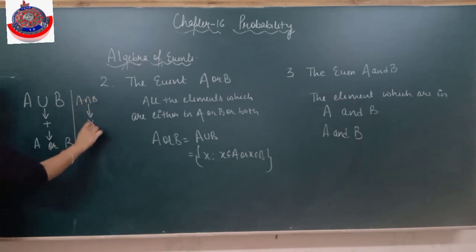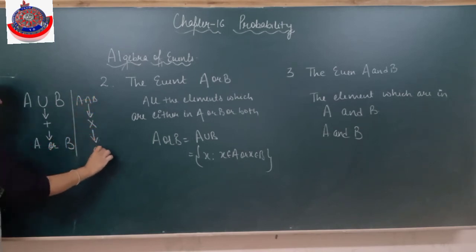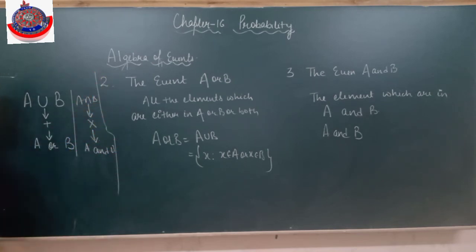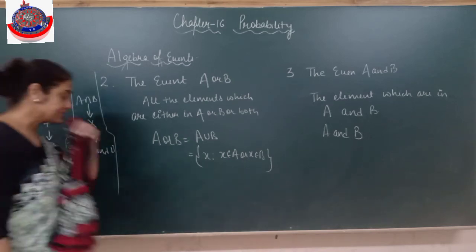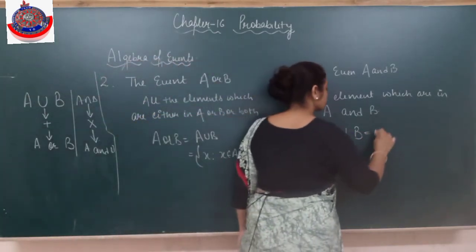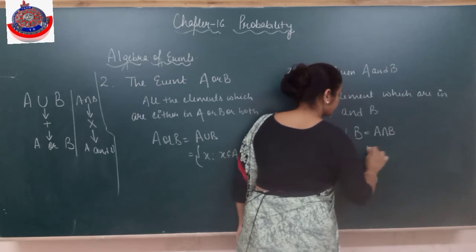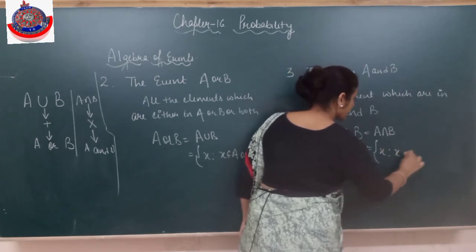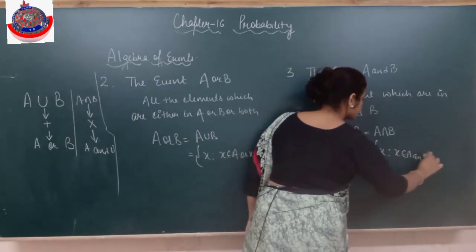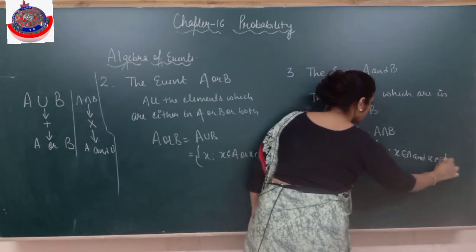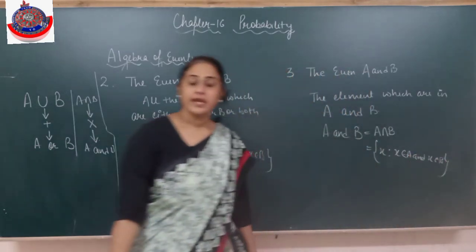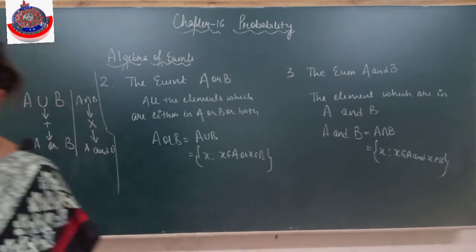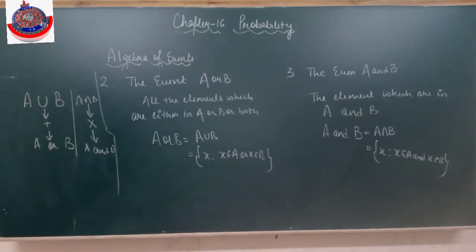This means multiplication. Clear? So it means if it has some element X, it should belong to A as well as it should belong to B. I hope it's clear to everyone. Alright? Clear to everyone?